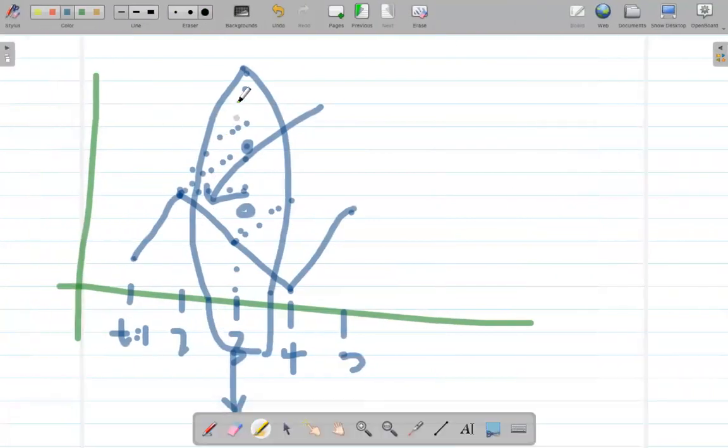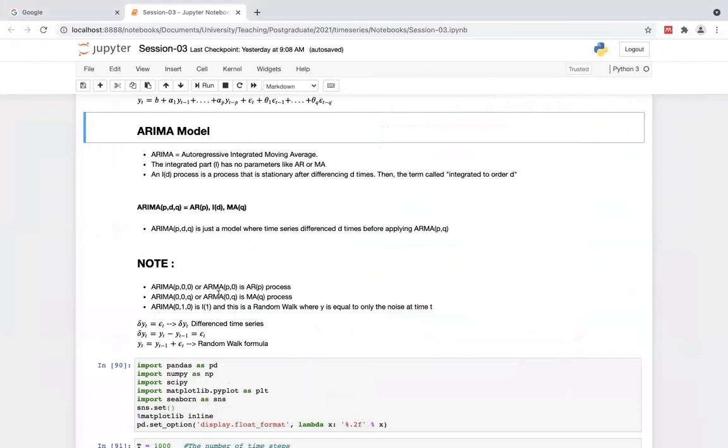This is the area where this person can be placed in any of these places. That is the noise. We don't know exactly where it will be at the next time step, right? That's what we are saying: in the random walk, the next time step totally depends on the noise.